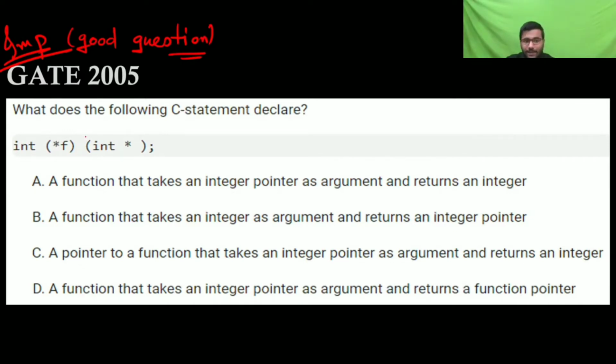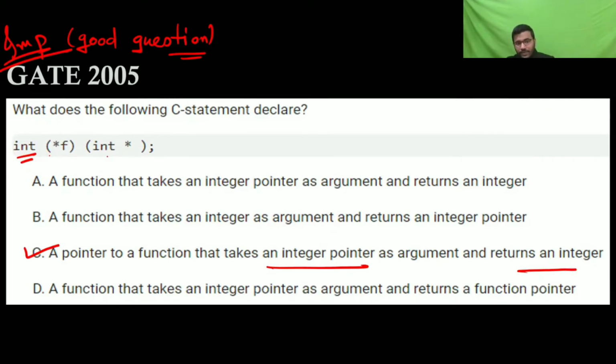See, it is having the parentheses. Since it is having parentheses, C is the correct one. It is a pointer to a function which will take an integer pointer as argument and return int. Like this you should evaluate. Since both have parentheses, the precedence is the same, so left to right associativity applies.